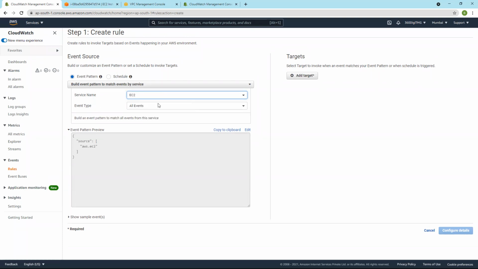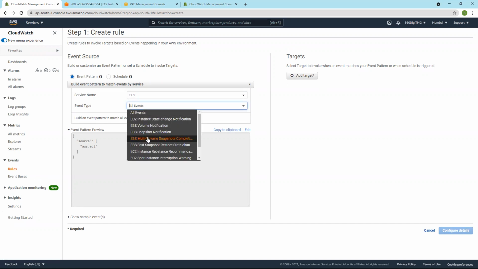And rather than going for all events, I can mention a certain event, or I can use API call via CloudTrail.